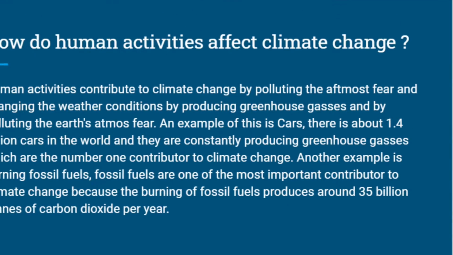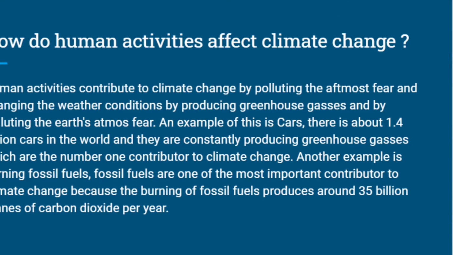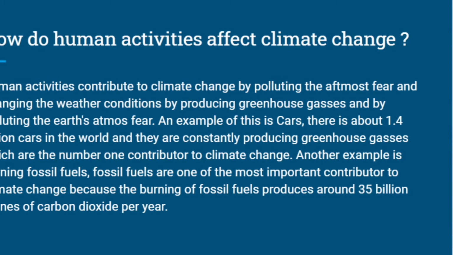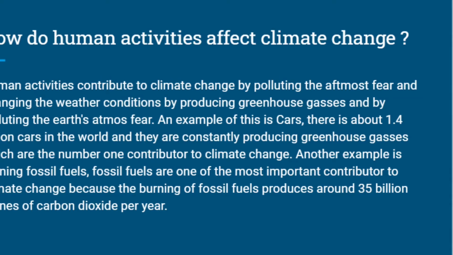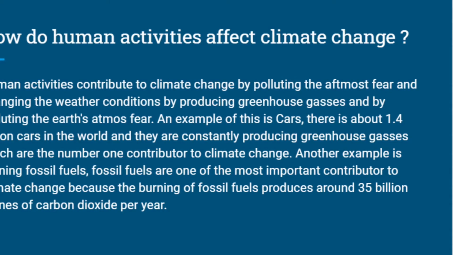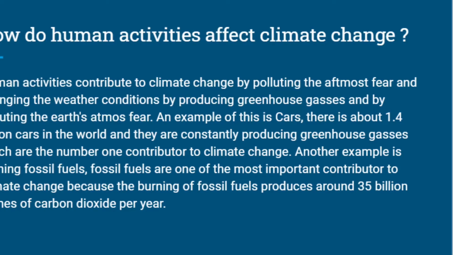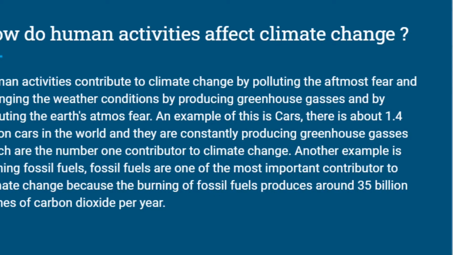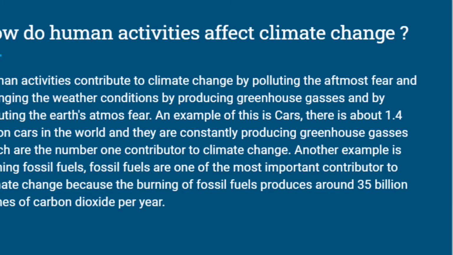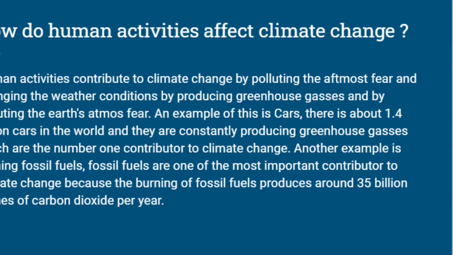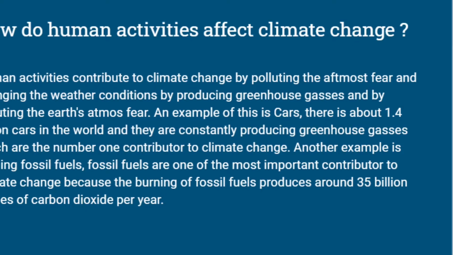So how do human activities affect climate change? Human activities contribute to climate change by polluting the atmosphere and changing the weather conditions by producing greenhouse gases. An example of this is cars. There are about 1.4 billion cars in the world, and they are constantly producing greenhouse gases, which are the number one contributor to climate change.